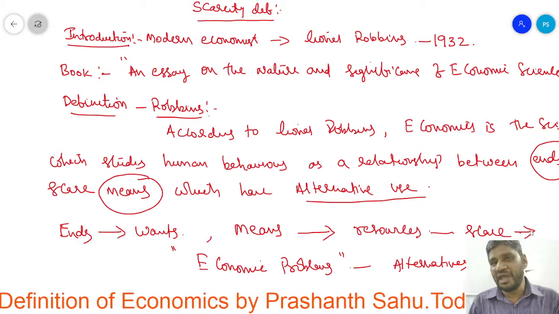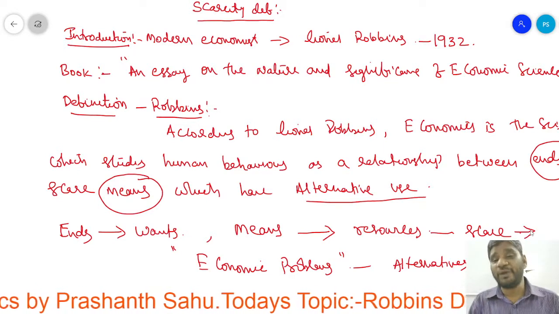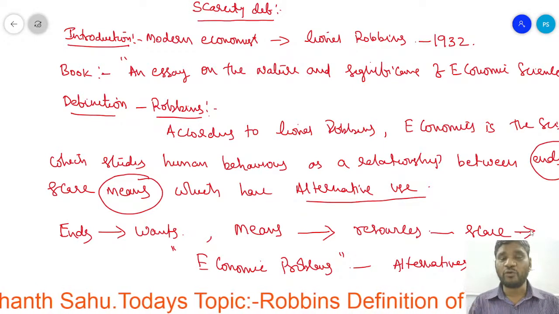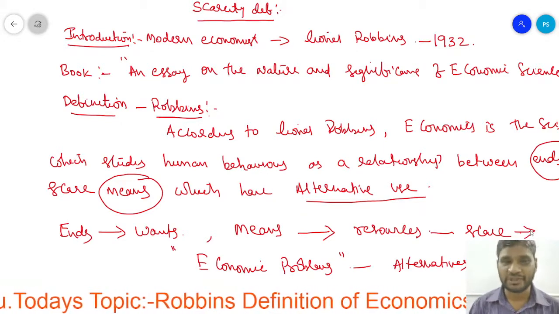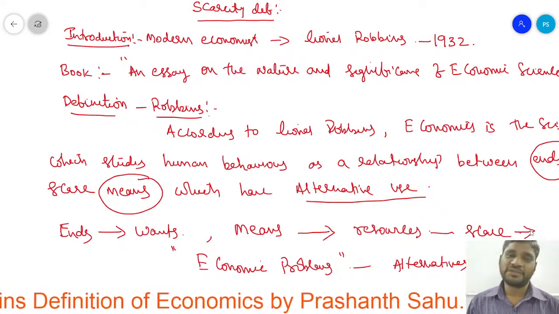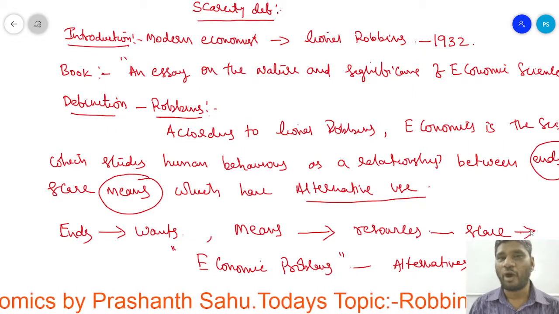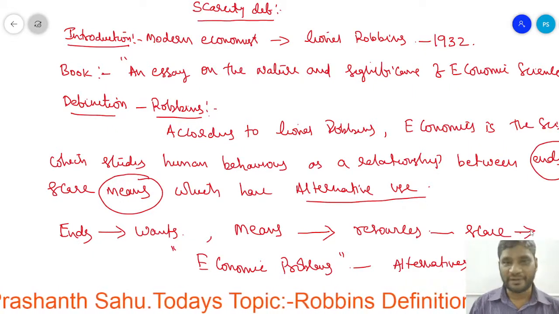By using those multiple uses, we go through the alternative uses. Likewise the economic problem will be solved. This is the definition according to Robbins.